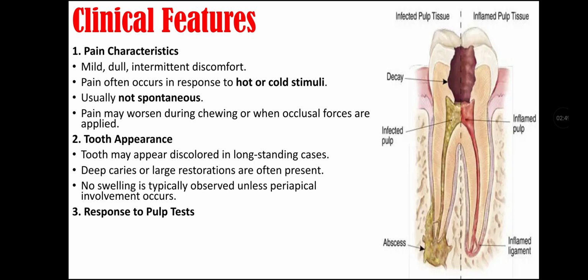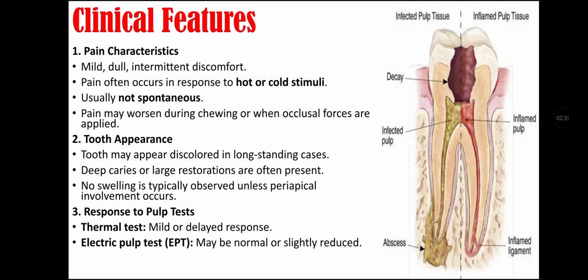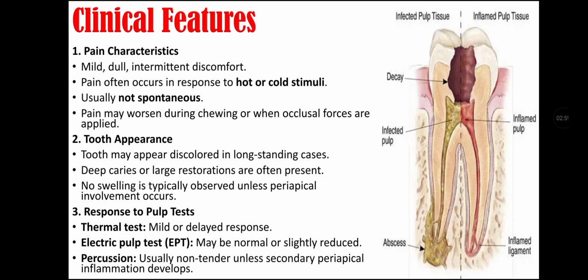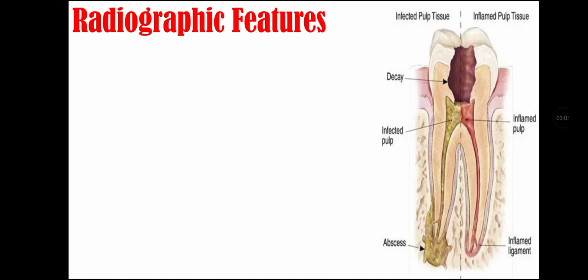Third feature is response to pulp tests. In thermal test, there is mild or delayed response. In electric pulp test, there may be a normal or slightly reduced response. In percussion, it is usually non-tender unless secondary periapical inflammation develops.